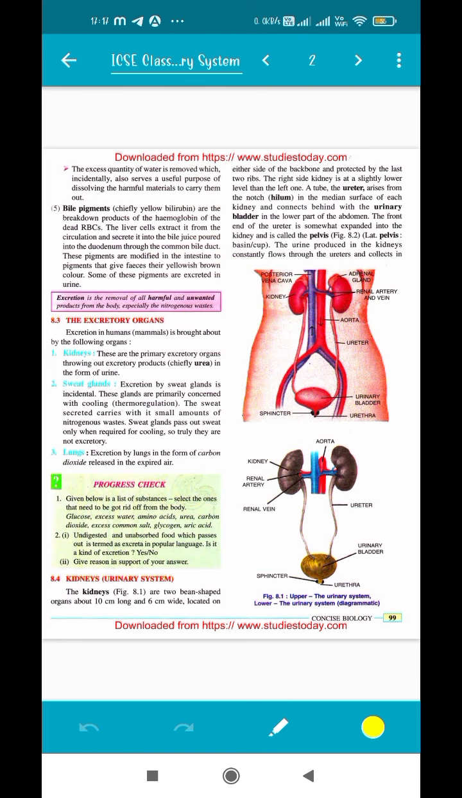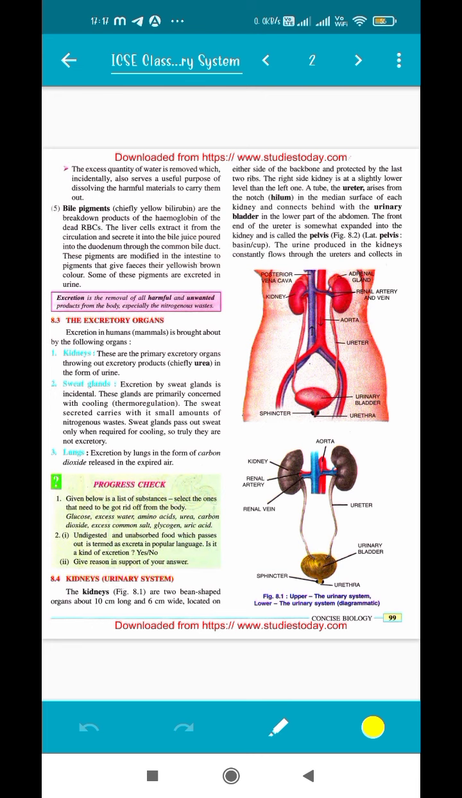Some of these pigments are excreted in urine, yes. Sometimes if we don't drink enough water, our urine becomes yellowish. This is also primarily because of the same reason. So excretion is not just removal of urine, but removal of all harmful substances from our body.